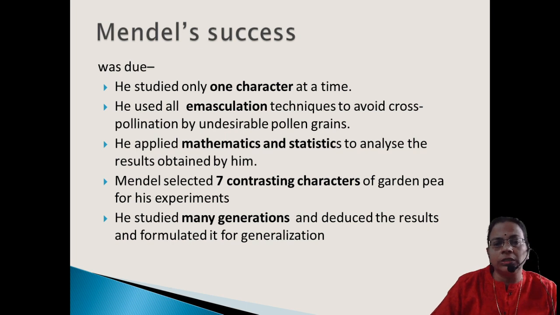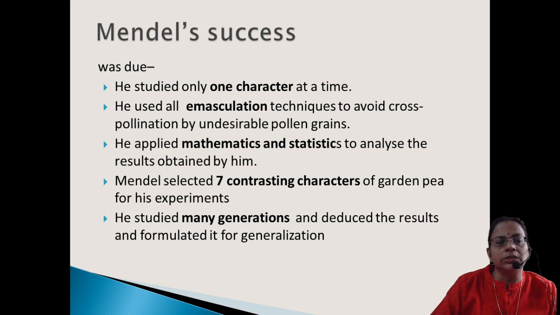When he got the result, he took the next step, 2 characters at a time, which he named the dihybrid ratio, and he recorded the results, and there also he got a statistical progression pattern. Then he conducted the trihybrid, and in that way he studied all the different types of characters and presented his paper. All the results in the paper he expressed in the form of ratios.